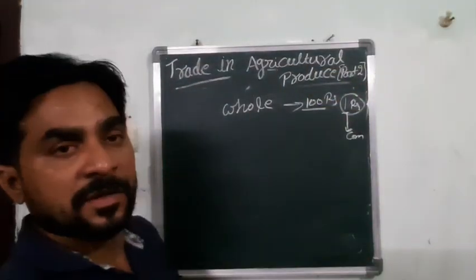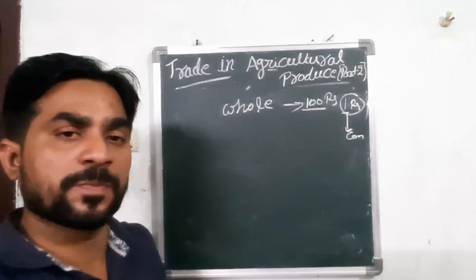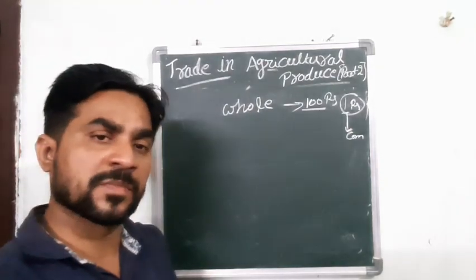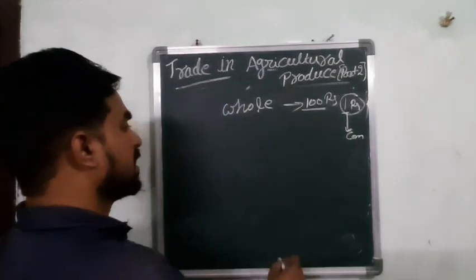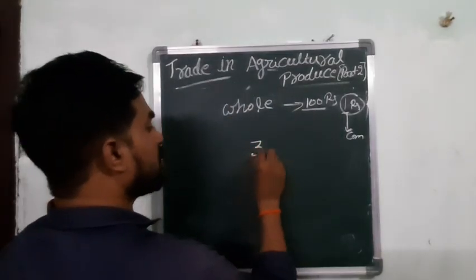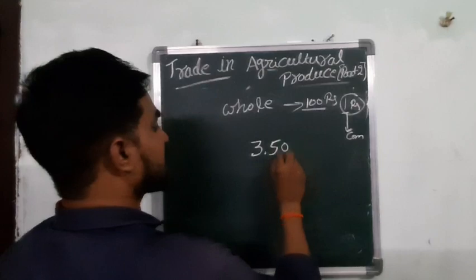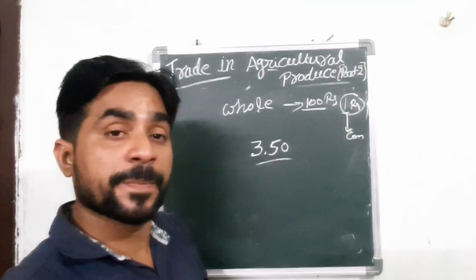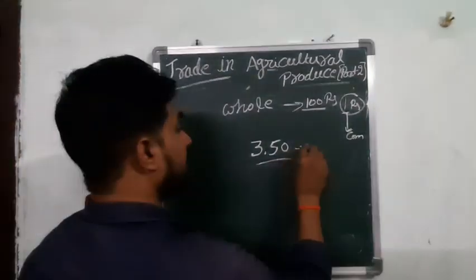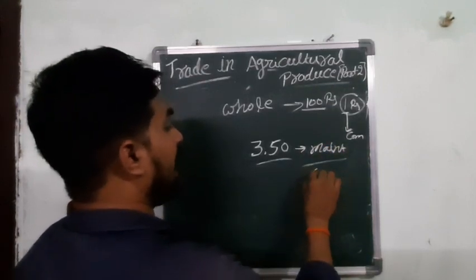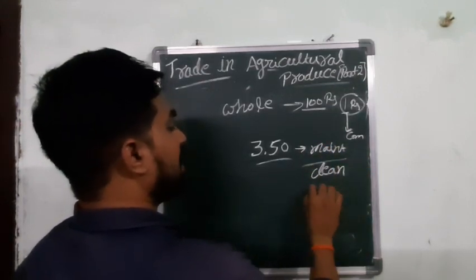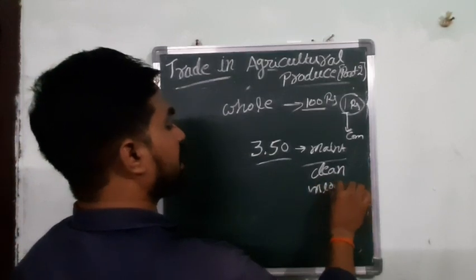The farmer is not required to pay any amount to the market committee, but they have to pay 3 rupees 50 paisa for the purpose of maintenance, cleaning, and also unloading.